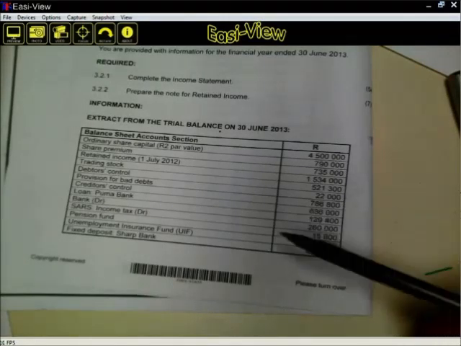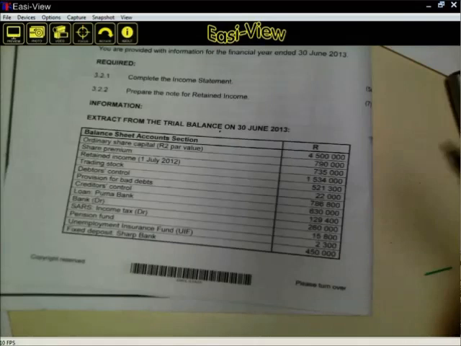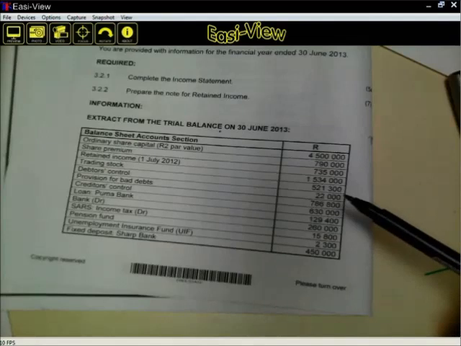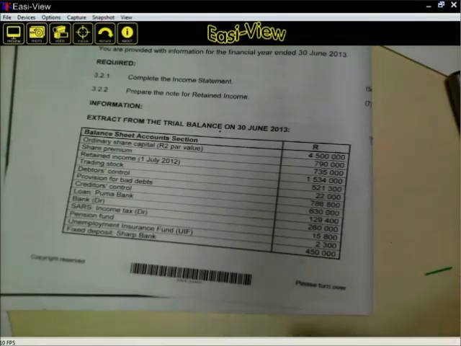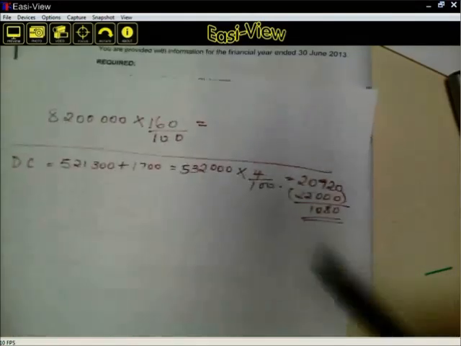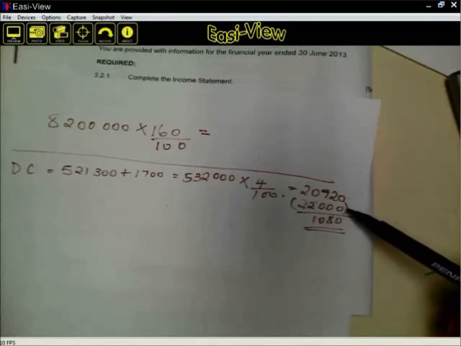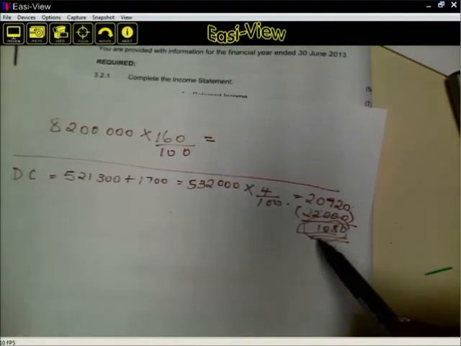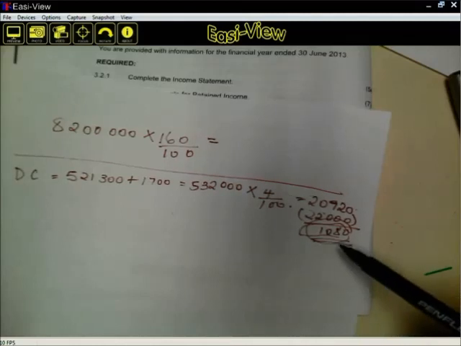I normally say to my learners, if I as the business have kept 22,000, I think people who are not going to pay me will owe me 22,000. But only to find that people paid more than I expected, and the unpaid amount was only 20,920. It means I'm having the income. Hence I'm saying the provision for bad debts of 1,080 is an income.